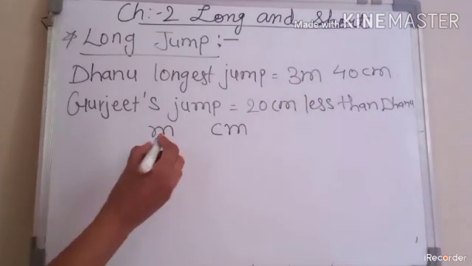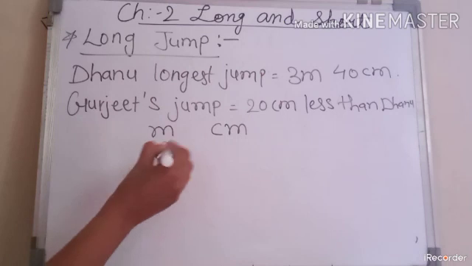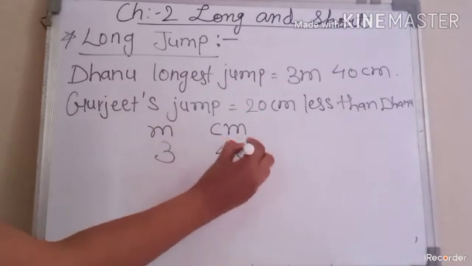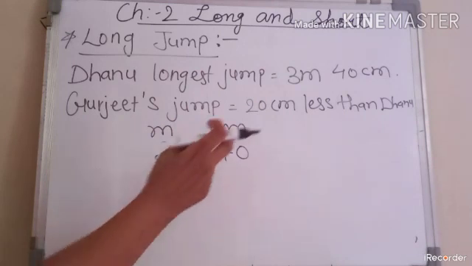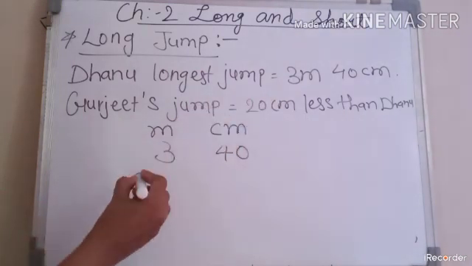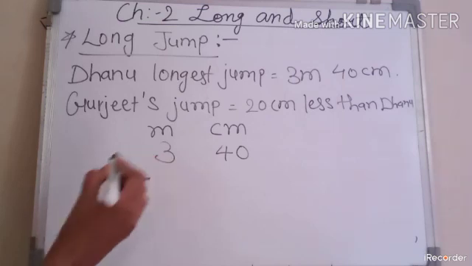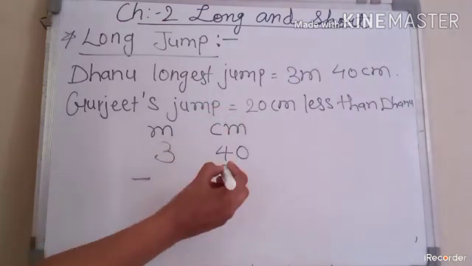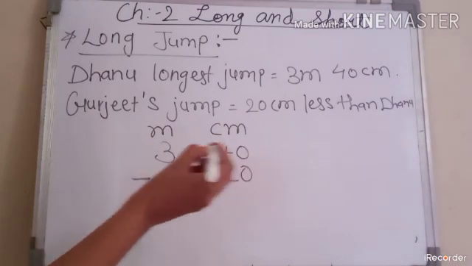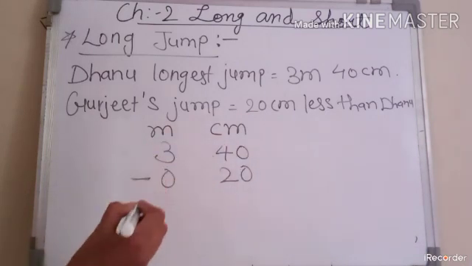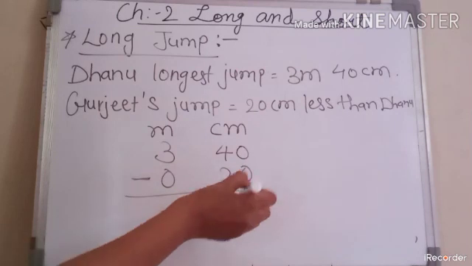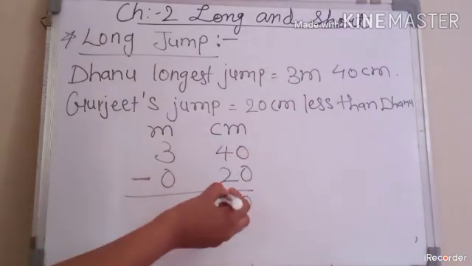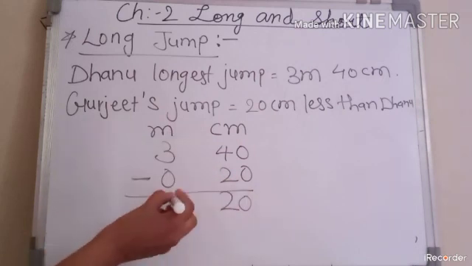3 is meter, so below meter we write 3, and 40 centimeters, so below centimeter I write 40. Now we have to subtract 20 centimeter. Less means subtract 20 centimeter, so I write it in the centimeter column. There is no number in meter, so I put 0. The same subtraction which you do every time: 0 minus 0 is 0, 4 minus 2 is 2, 3 minus 0 is 3.